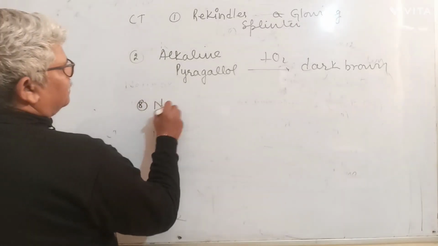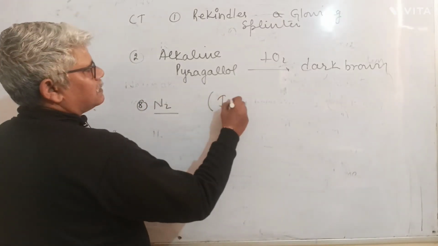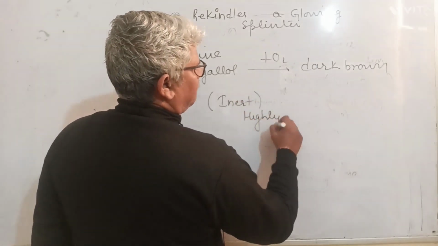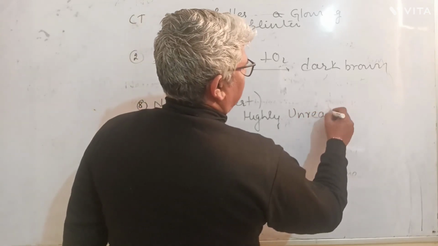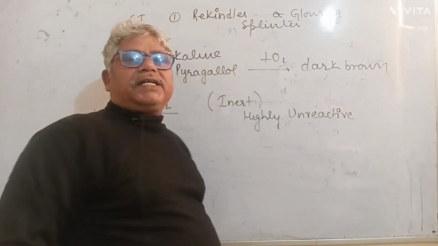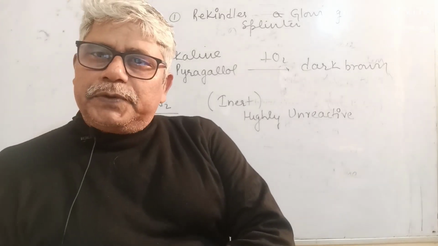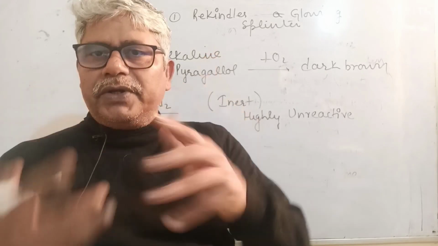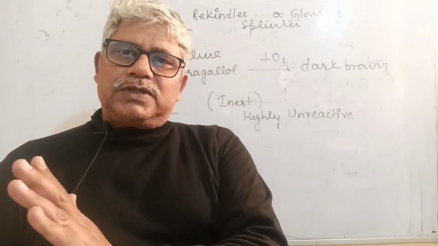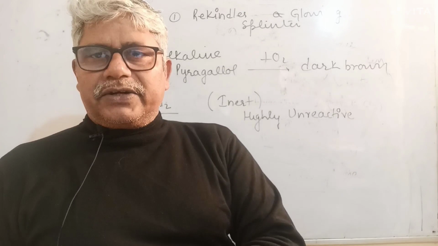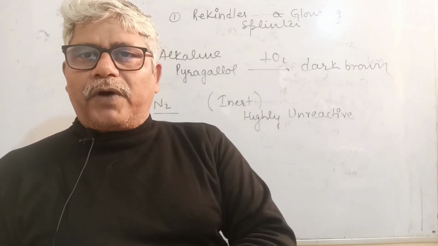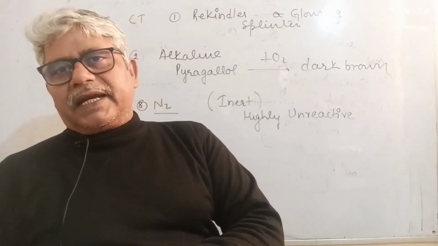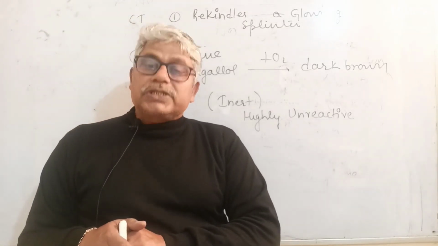Next is nitrogen. Nitrogen is not an inert gas, but highly unreactive. The unreactivity of the nitrogen molecule is attributed to the basic reason that it forms a strong triple covalent bond. Three electrons from one nitrogen atom are shared with three more electrons of another nitrogen atom, thereby forming a strong triple covalent bond, and that leads to this very characteristic property that it's unreactive.